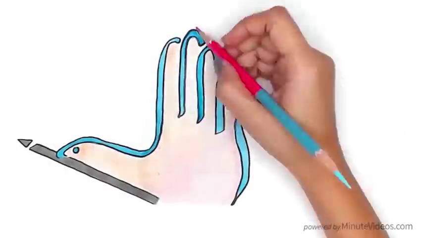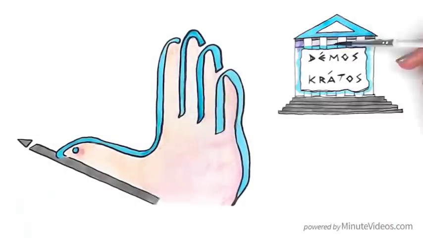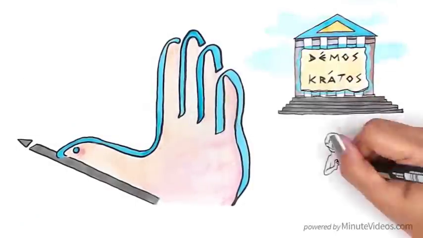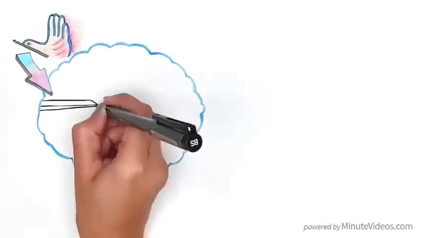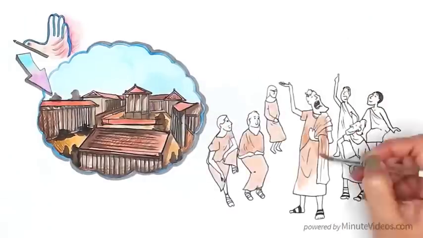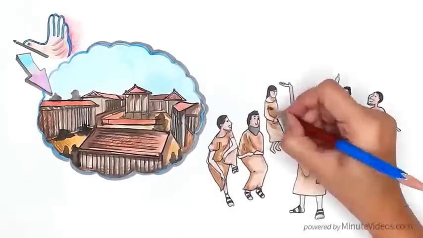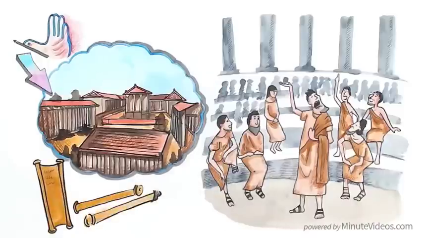The word democracy comes from the Greek words demos, which means people, and kratos, which means power or rule. So democracy basically means the rule of the people. Democracy first started as a direct democracy in Greek cities, notably ancient Athens, where people came together to speak about their concerns and opinions in front of rulers of the city-state, and directly voted on new rules and laws. Athens is considered the birthplace of democracy.